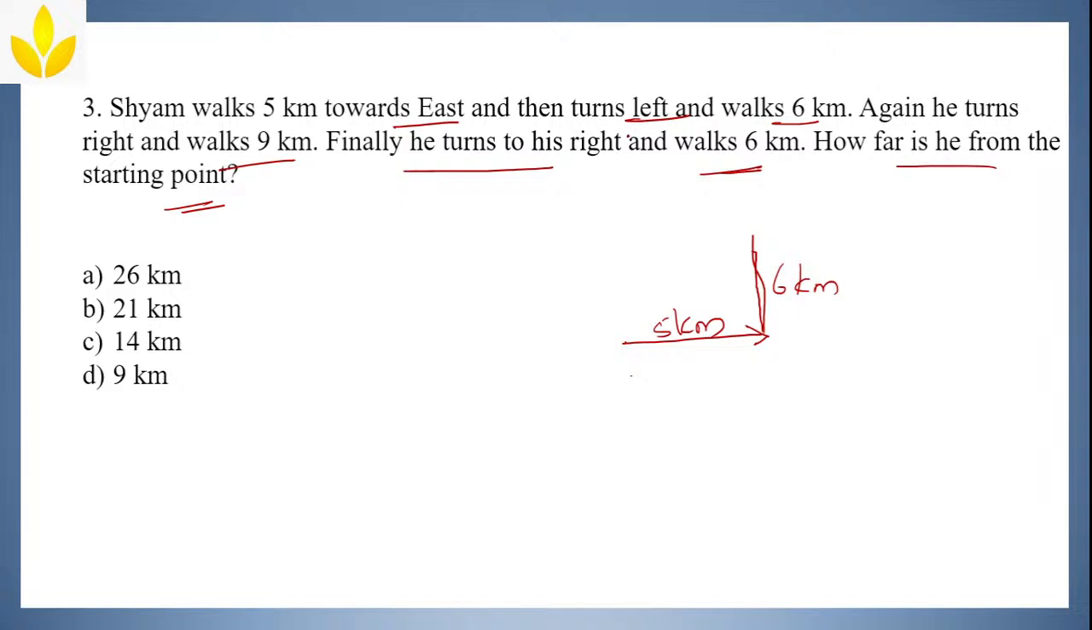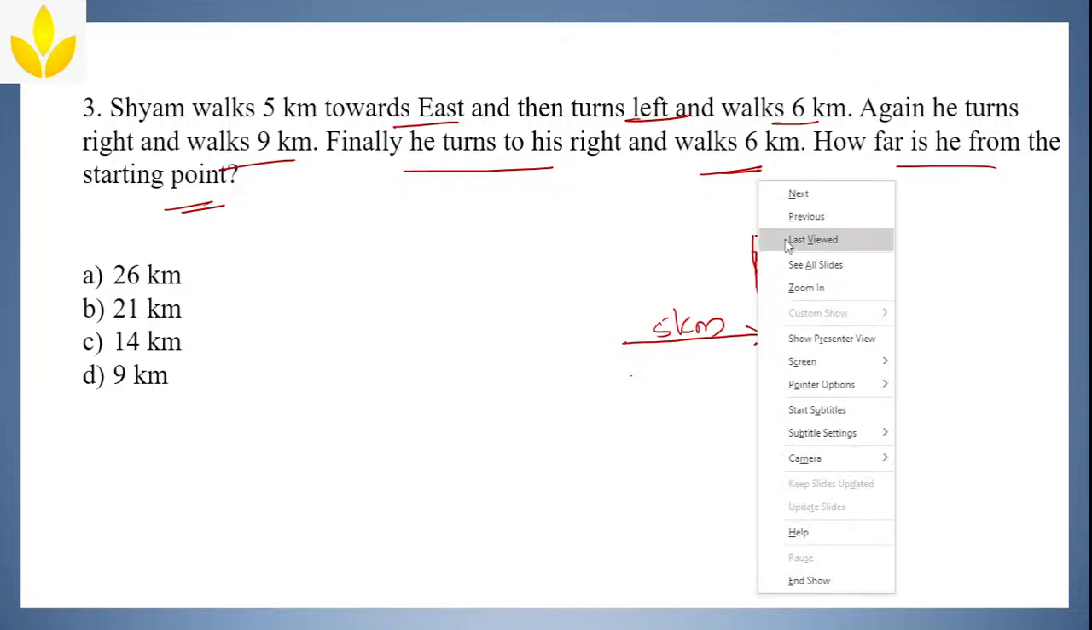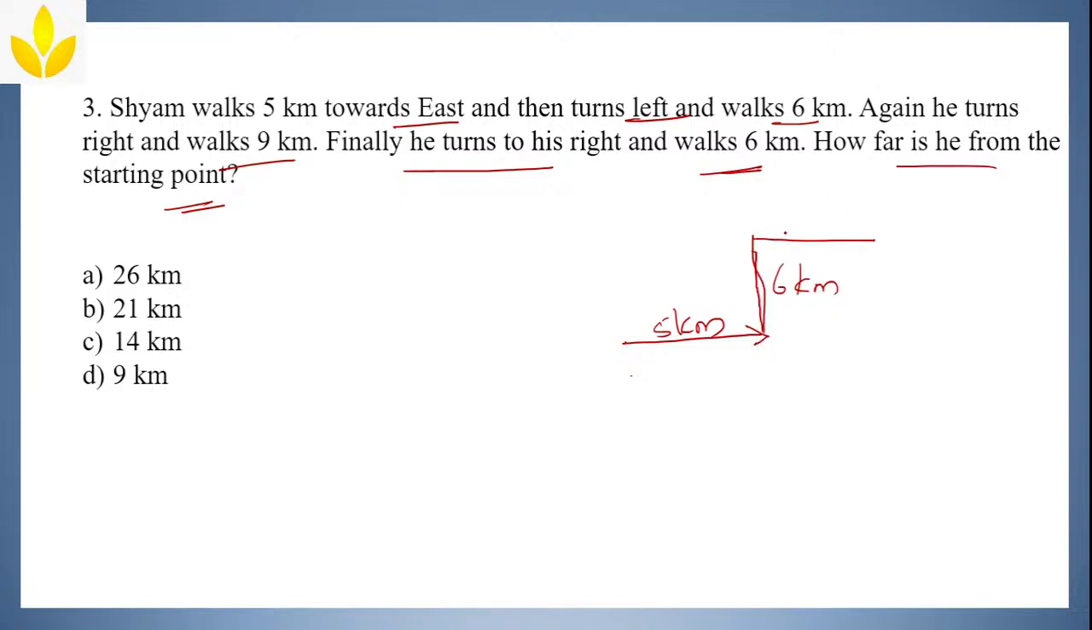So he turns left and walks 6 km. Again he turns right and walks 9 km. Now he again has to turn right. Right means this direction. Turn right and walks 9 km. Finally he turns to his right and walks 6 km. Right means downwards. He turns right and walks 6 km. See, even this is 6 km, so I am drawing almost exactly the same.